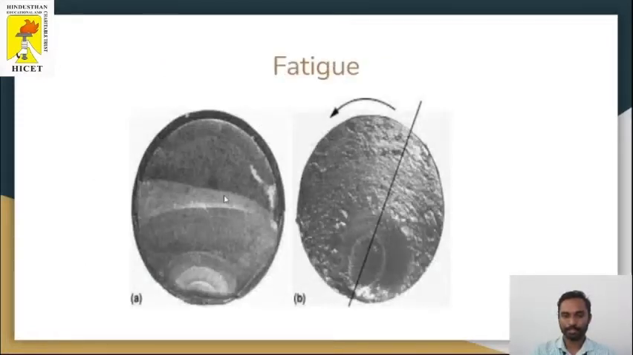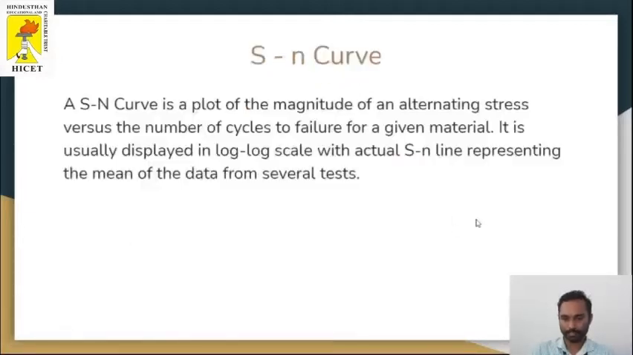In this picture, you can see pictures A and B, in which you are able to see the randomness and the concentric circles, like this here and here, which are due to fatigue only. In a ductile fracture, if a material fractures, we can see cup and cone formation, but in fatigue we can see these concentric circles.